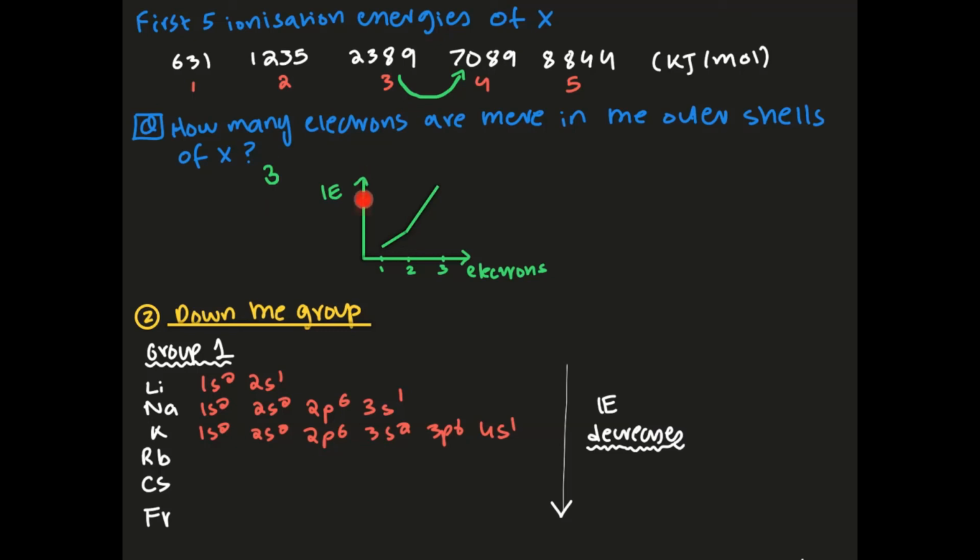And if you draw a diagram in which you have the number of electrons that are being removed on the x-axis, and the ionization energy marked on the y-axis, you're going to see that there's a huge jump between the second and third. And the reason for that has already been explained.